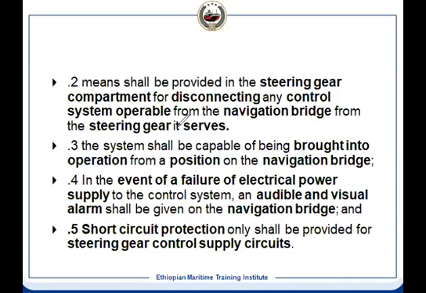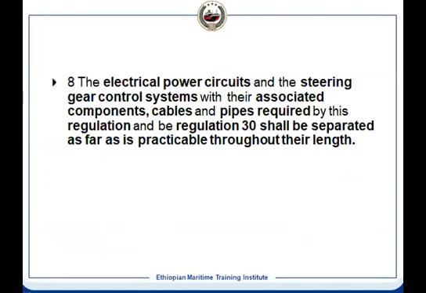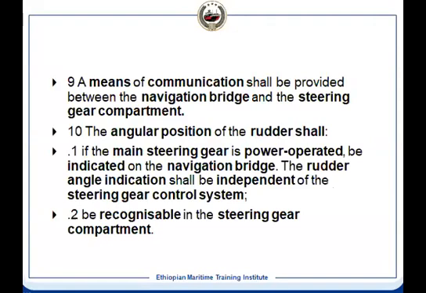It means for an electrical motor driven pump, short circuit protection has to be given. Then electrical power circuit and the component cable piping system have to be separated as far as practicable throughout their length. It means independently, and it will be separated. It means if one gets damaged, the other at least is safe, so that you can still use it and the steering is not lost.